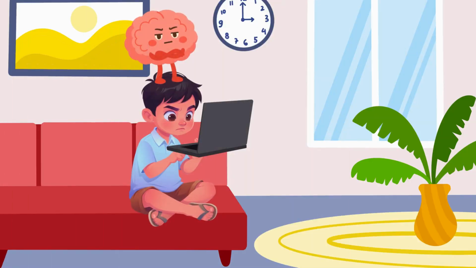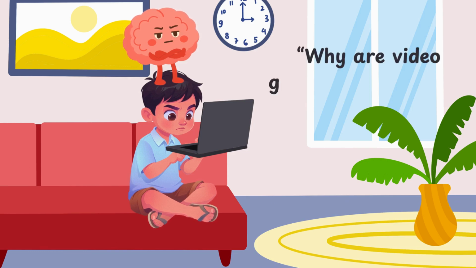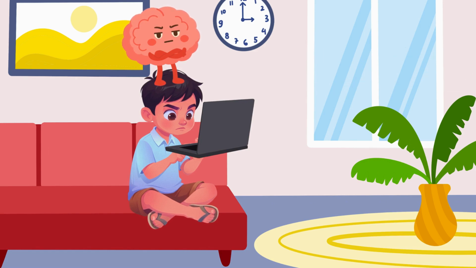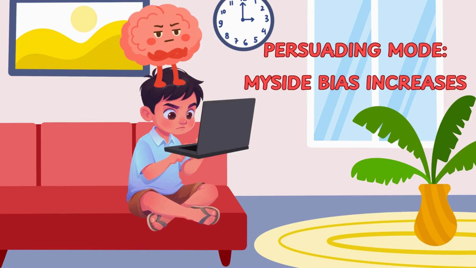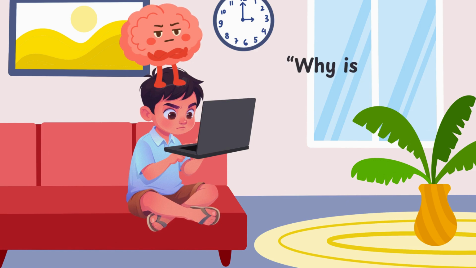Back at home, Billy begins searching online for evidence. He focuses on content that supports his belief, such as videos explaining how video games improve problem solving and focus. At the same time, he avoids content that presents the downsides of video games. But unlike when he was younger, Billy takes it one step further. He actively looks for negative information about the opposing view, searching for reasons why reading might be tiring or less appealing. Here, Billy's Myside bias has grown.